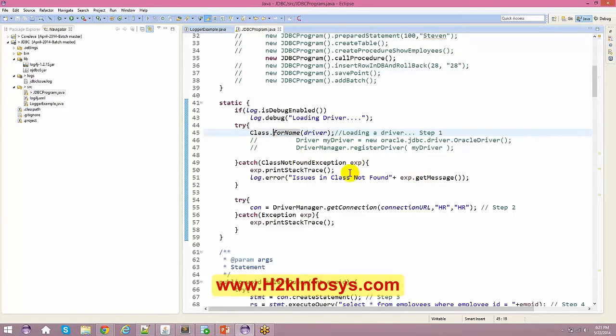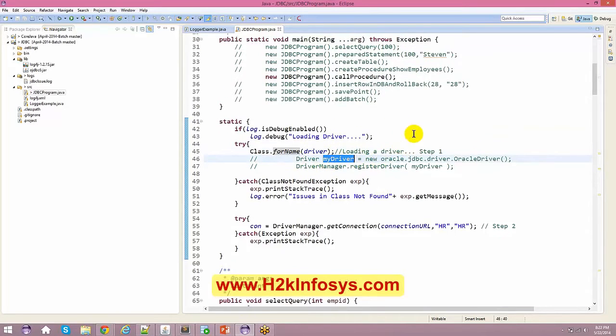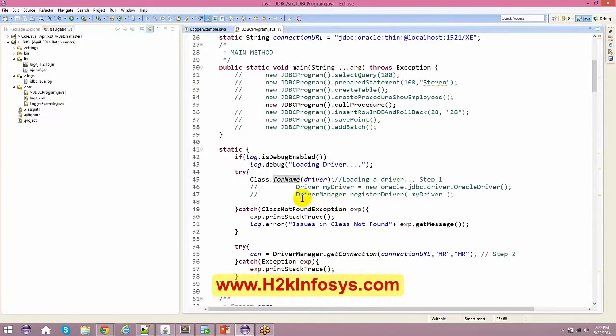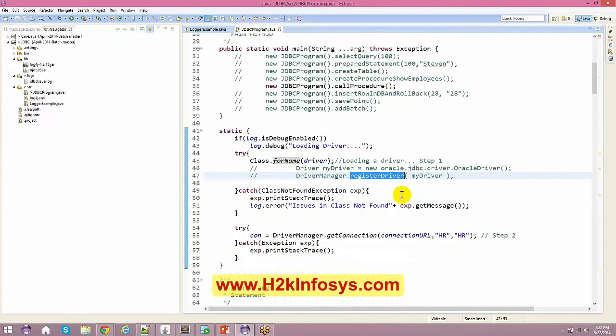This is your first step, and you can even say driver, my driver equals new. You can even create a class out of it. When you say Oracle driver equals new Oracle driver, that also you can do. Your ultimate goal is to load a particular class. Then you can say DriverManager.registerDriver. You have to register your drivers, because unless you do that, you cannot run your application.